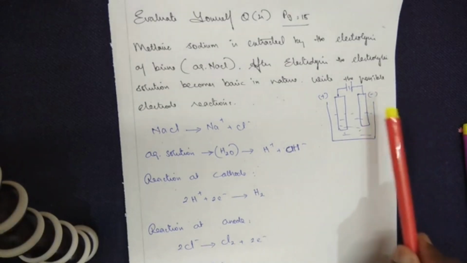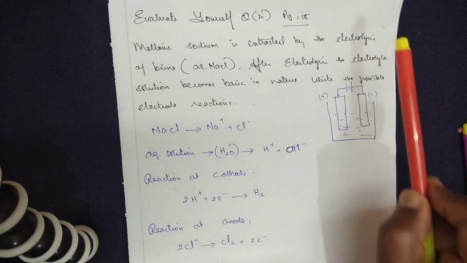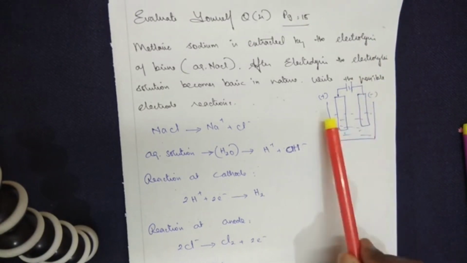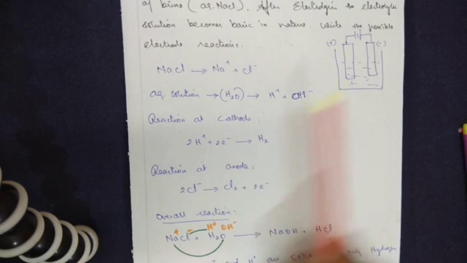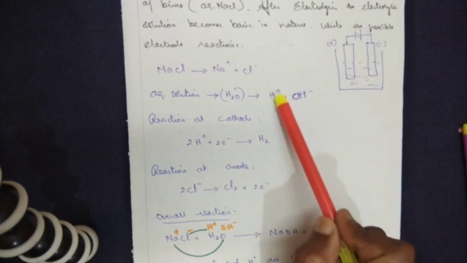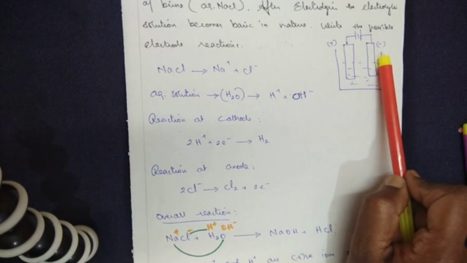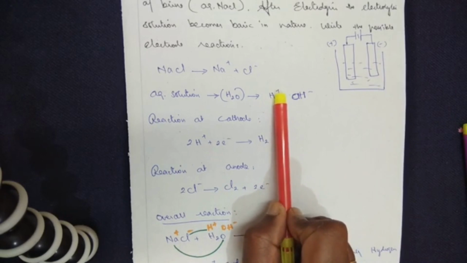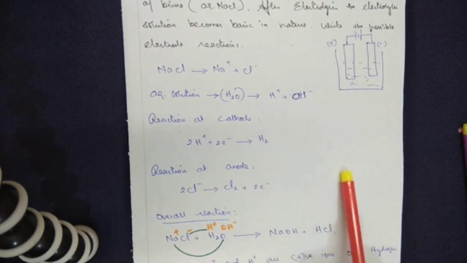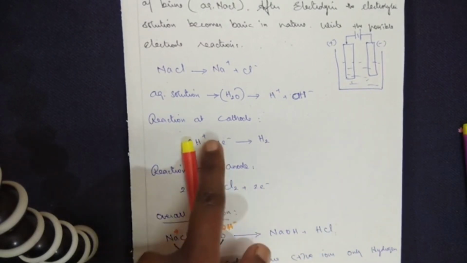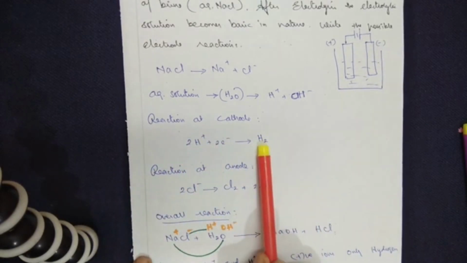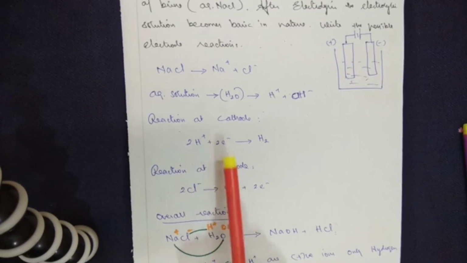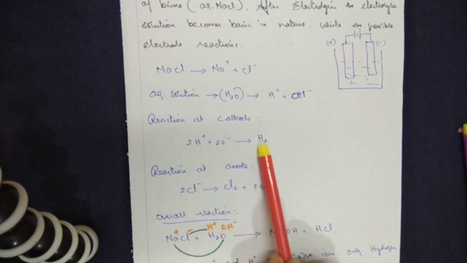Second point of interest, reaction at cathode. When you say electrolysis, you have to write down the reaction at cathode and the reaction at anode. Now the cathode is negatively charged. Positive ions will move towards the negatively charged cathode. One hydrogen ion, H+, is short of one electron. Hydrogen is a diatomic molecule, so how many electrons do we require? 2. One hydrogen requires one electron, and a diatomic molecule has 2 hydrogens, so they require 2 electrons. So it forms a hydrogen molecule.